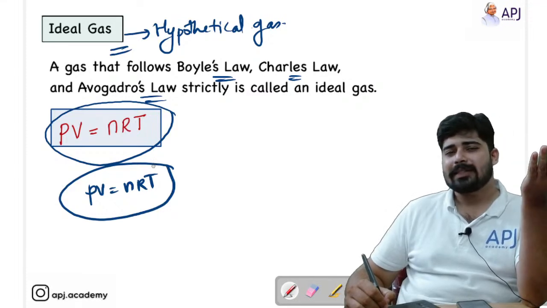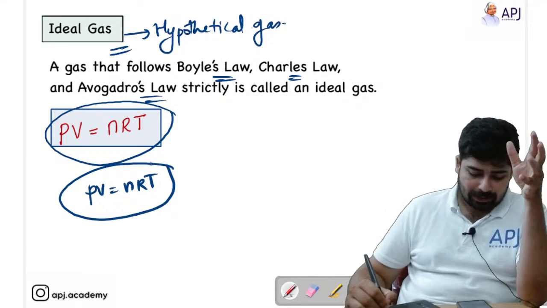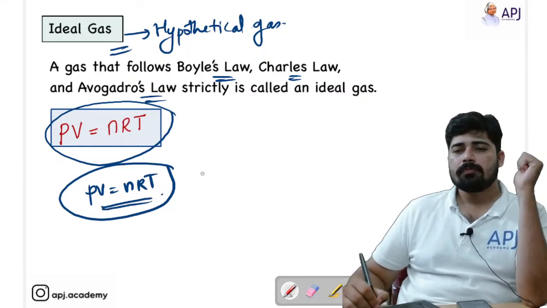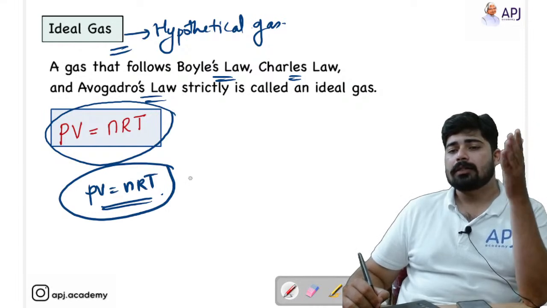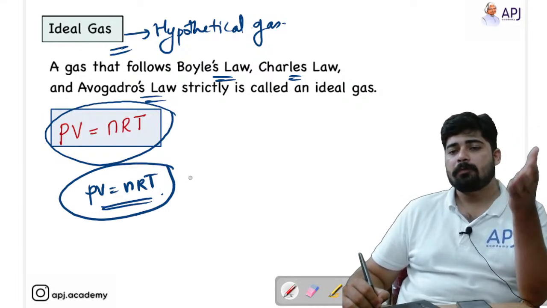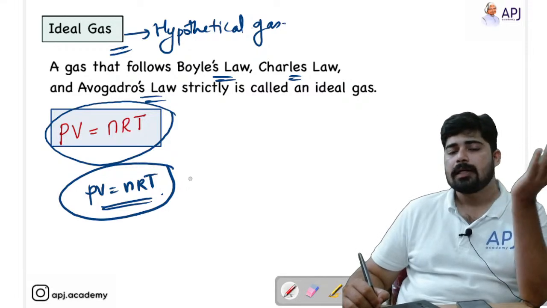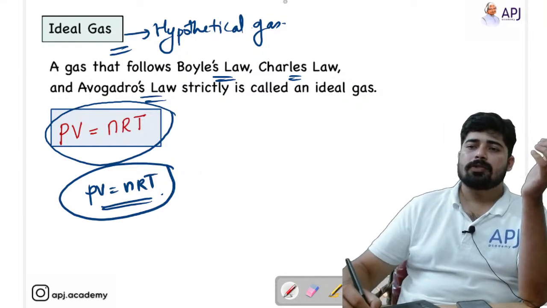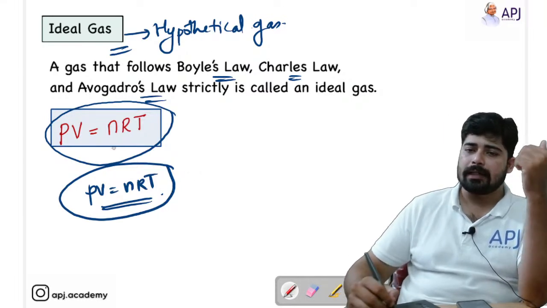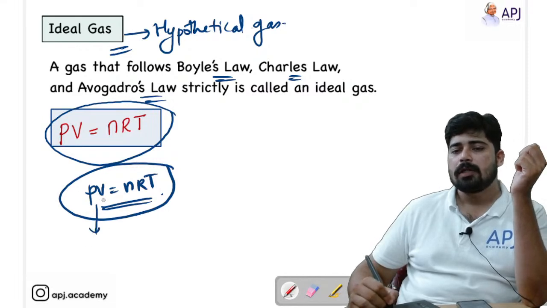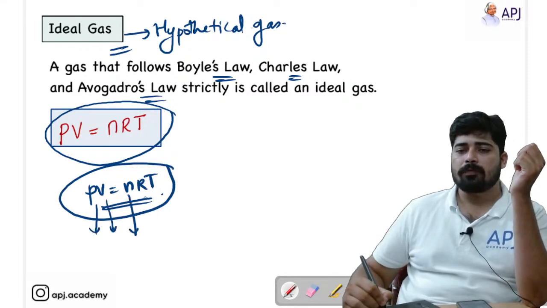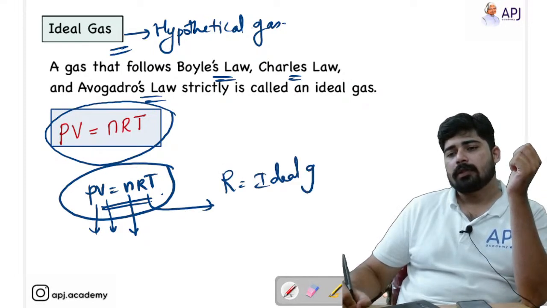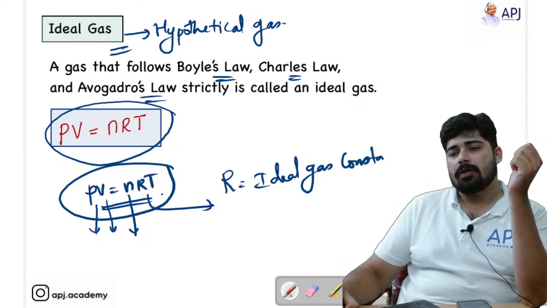In certain questions we consider real gases as ideal gas and solve by using this equation. That's not a problem. But remember, this is valid only for ideal gas, and for non-ideal gas, or real gases, we use the van der Waals equation. So that's all about ideal gas. P stands for pressure, V stands for volume, n stands for number of moles, and R stands for the ideal gas constant. So I want to give you a trick over here.